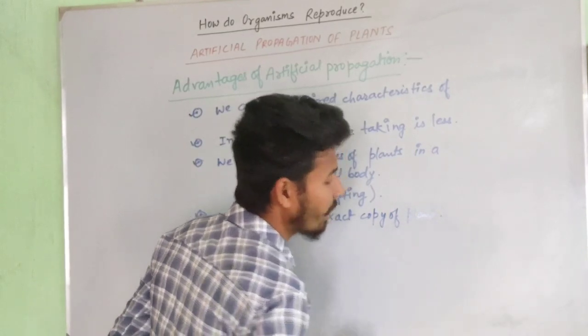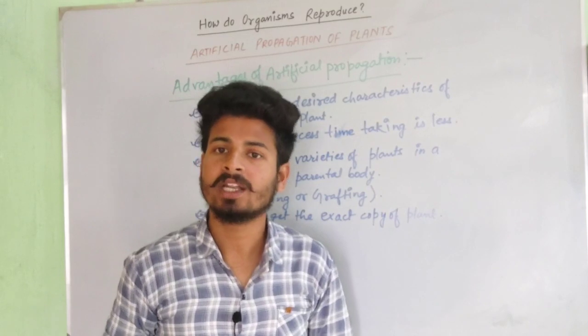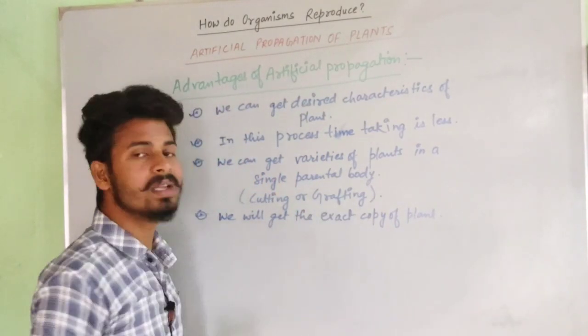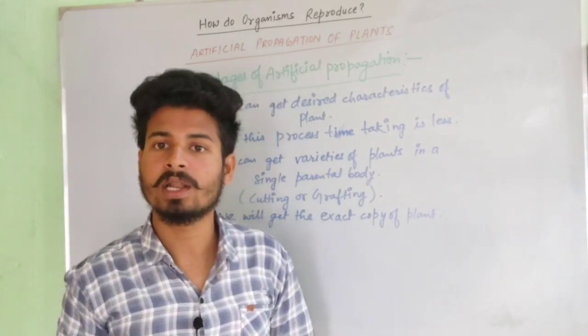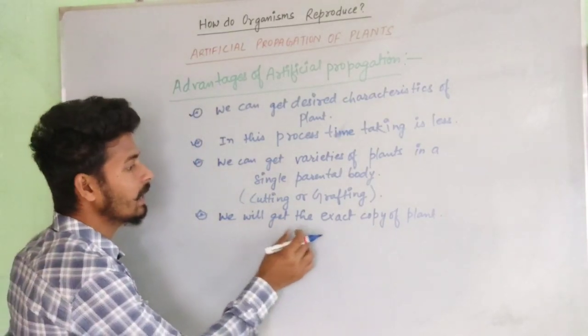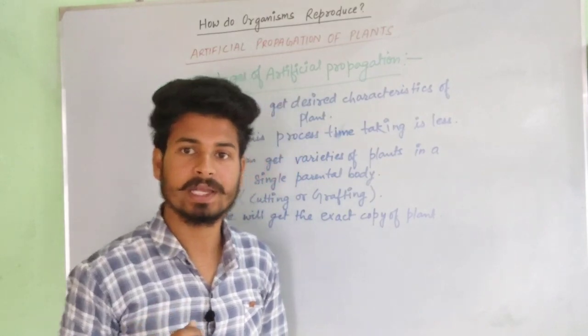Means the variety which we expect from the plant, or which we join under the grafting method, will be similar to the parental body which we graft there. So we can get an exact copy of the plant under the artificial means of propagation.